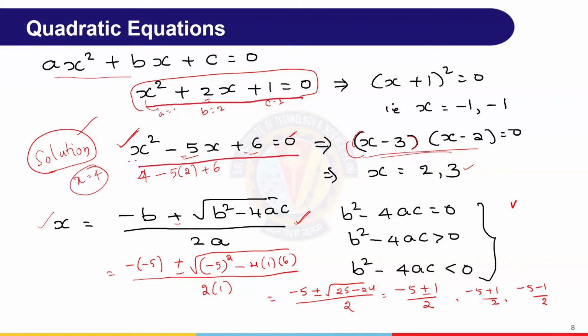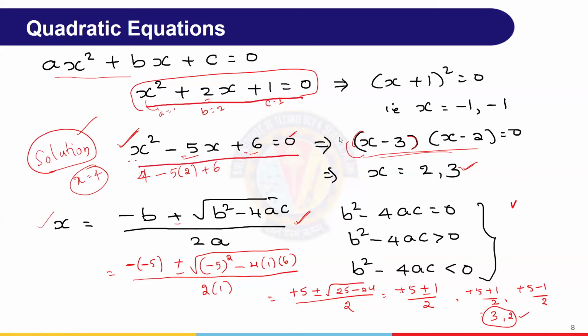Here I think you might have observed some typo. Minus of minus becomes plus, right? Minus of minus into minus is plus. So 5 plus 1, 6 by 2, that is 3. Right? 5 minus 1, 4, 4 by 2 is 2. That means x equals 2, 3. These are the roots, which are our regular roots, real roots, what we call them.